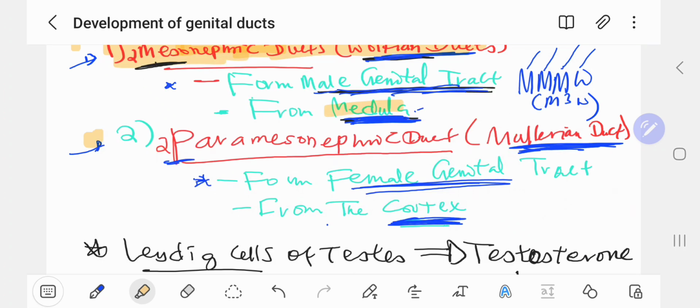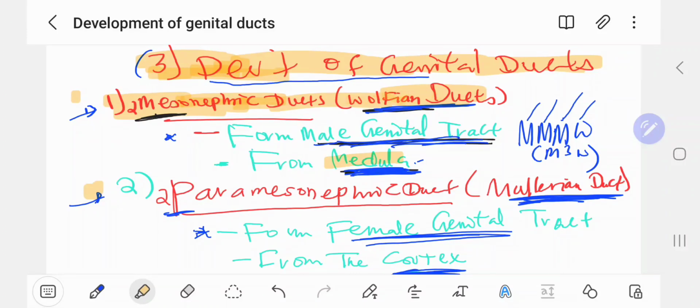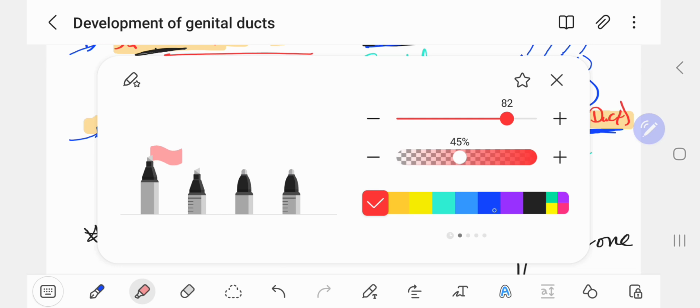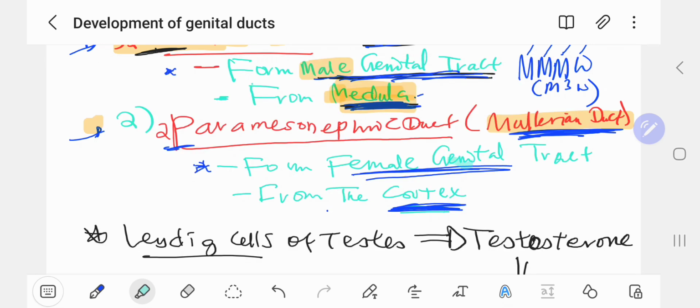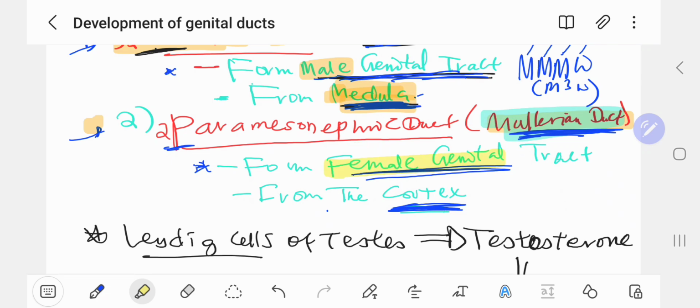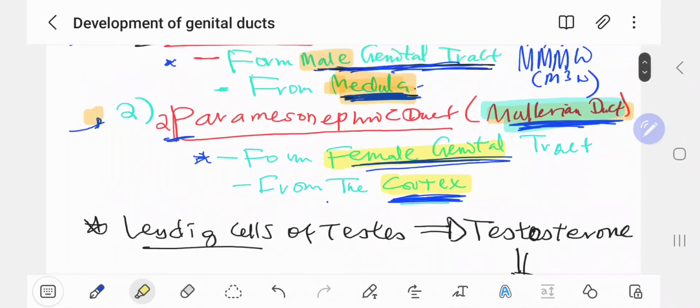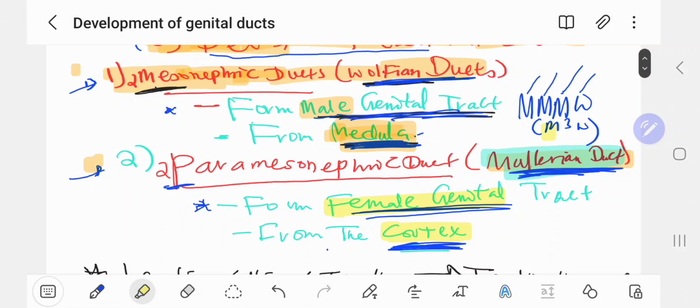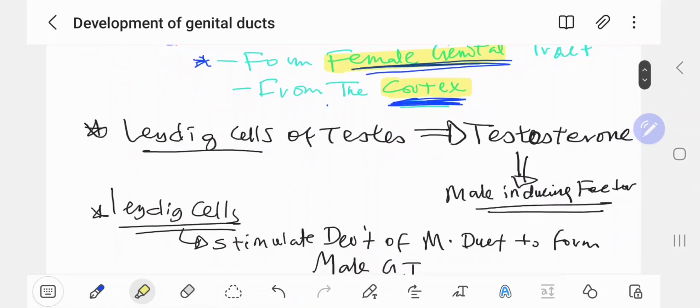This is for the mesonephric duct. It's also known as the Wolffian duct. It forms the male genital tract, and it is from the medulla. What about the paramesonephric? It is also known as the Mullerian ductus, and it is for the female genital tract. It is from the cortex, while the other one is from the medulla. That's the two major differences. For the mesonephric it is M cubed W. Don't confuse this M with the M in Mullerian ductus. So you should remember it that way.